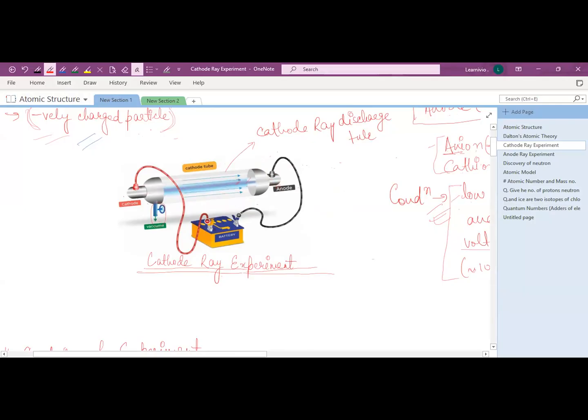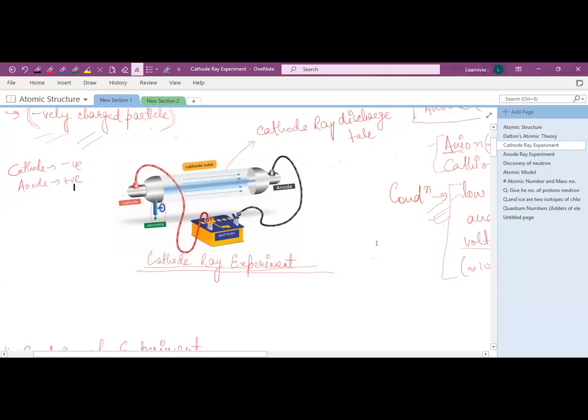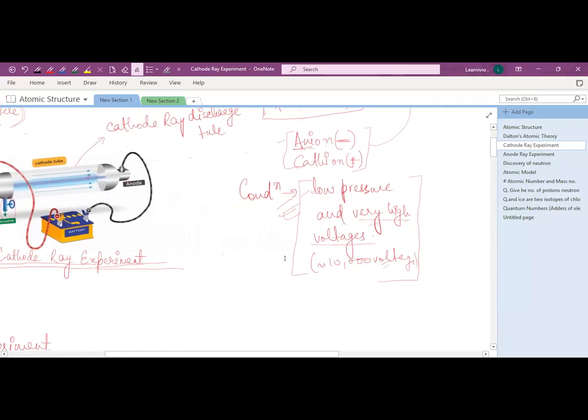This is the cathode, which is negatively charged, and here is the anode. Cathode is negative charge and anode is positive charge. Just remember that. And there's a condition for this experiment. J.J. Thomson did this experiment under this condition.